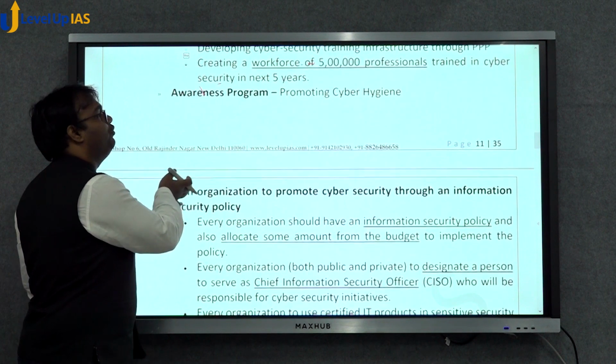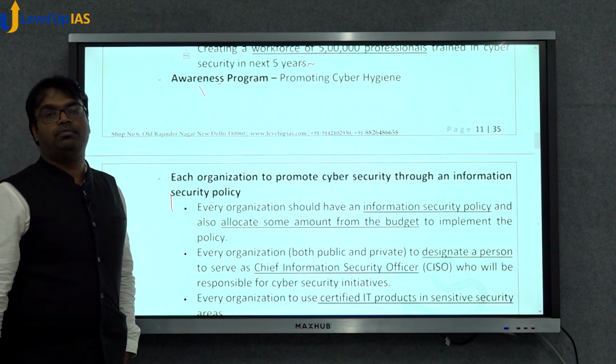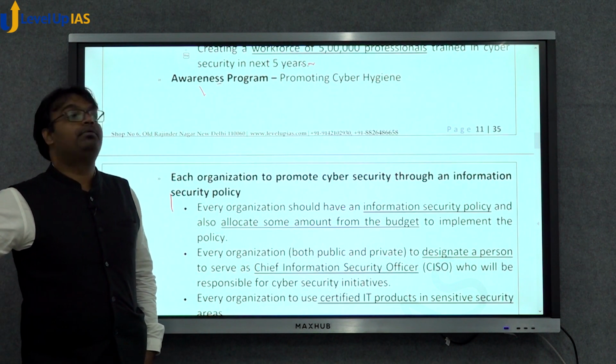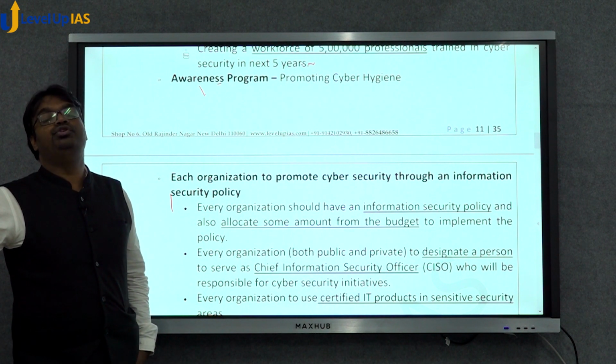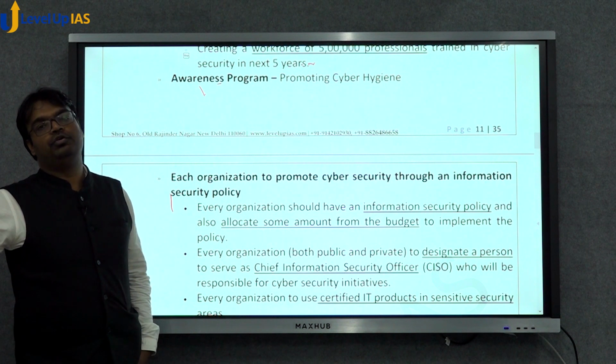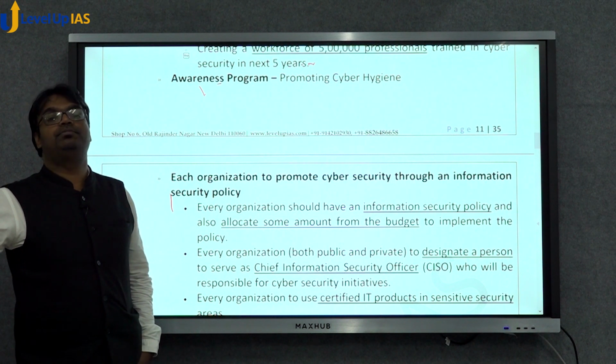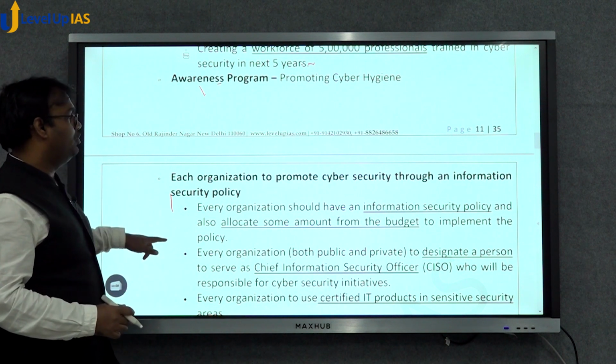The policy also focused on awareness programs. The policy said that government will promote cyber hygiene by making new users aware of the challenges posed by cyber security and how cyber security could be ensured. But this has also not happened.